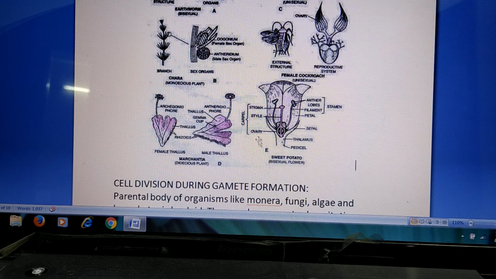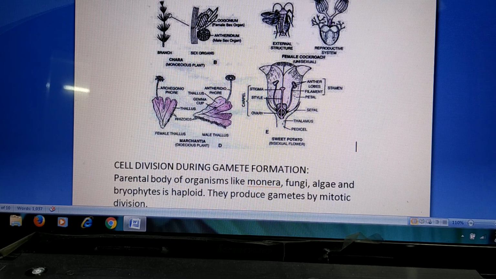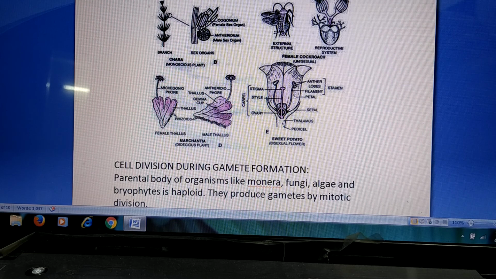Coming to this flower. Flower is an organ of the plant. Within the flower, we can find different parts, male parts and female parts. The male part has the stamens and the female part has the carpel or the pistil. So these two are present in the same flower. Such kinds of flowers we call bisexual flowers. So till here we can stop today, and we can proceed with the next video in the next class.